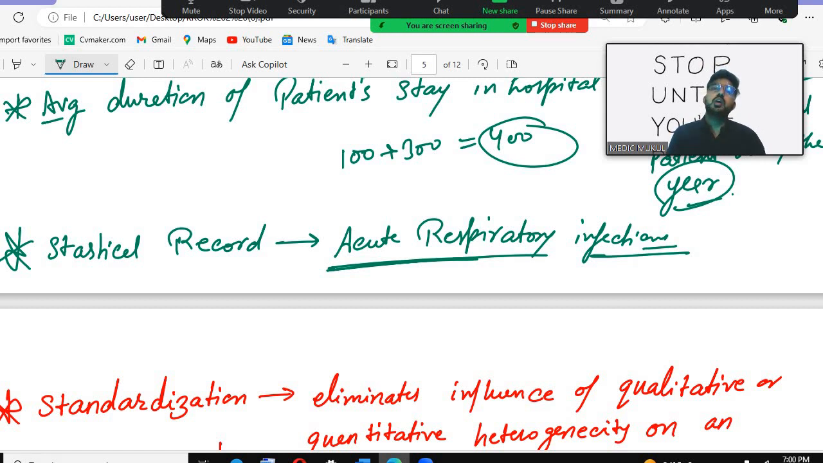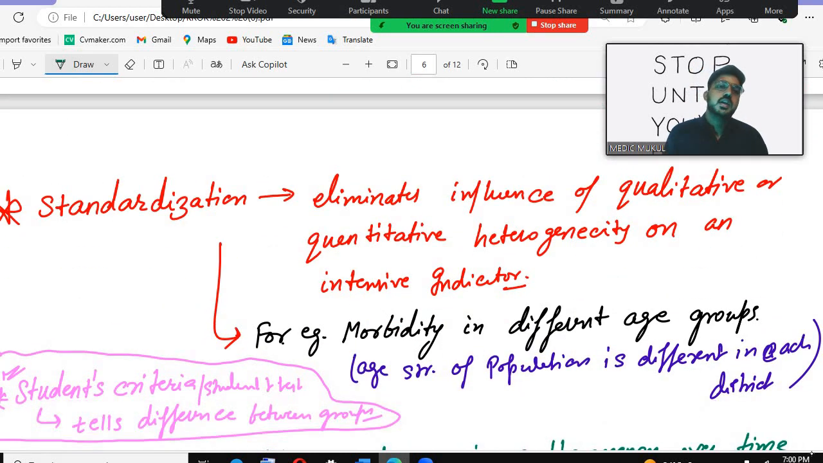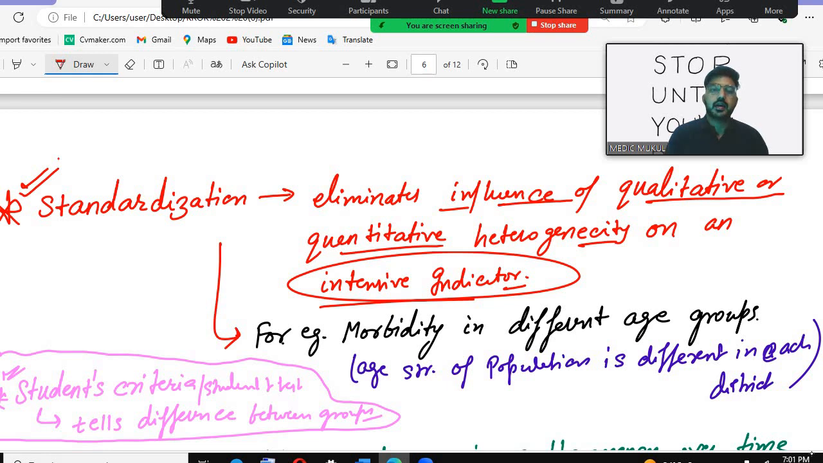The statistical record is used for acute respiratory infection. After that, there is another one, that is standardization. Standardization, remember, eliminates the influence of qualitative or quantitative heterogeneity on the intensive indicator. If any qualitative or quantitative heterogeneity is given in the question, to eliminate it on the intensive indicators, you need to remember the intensive indicator.